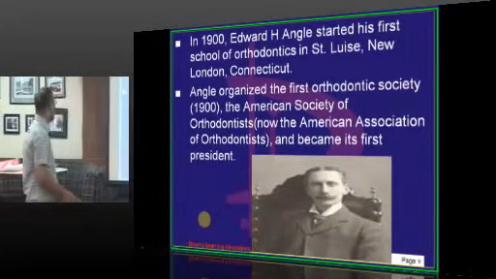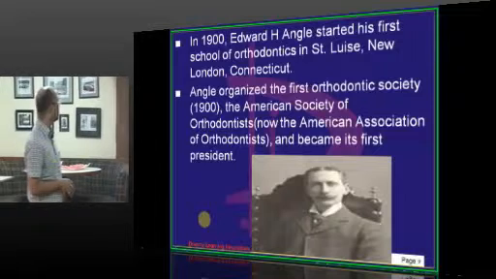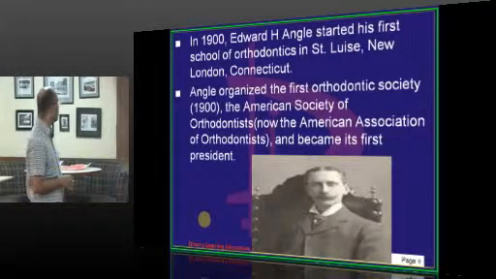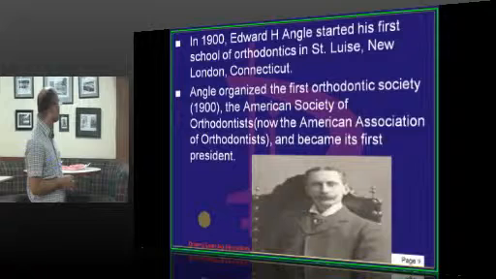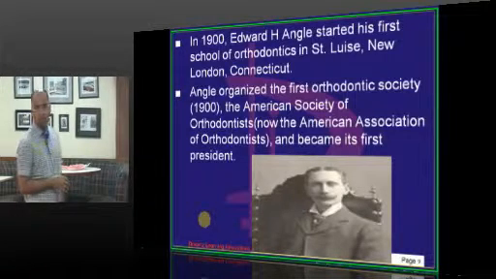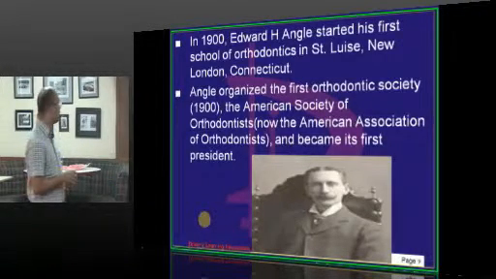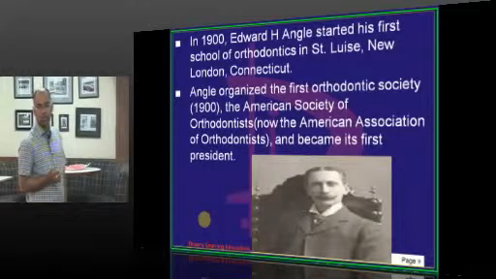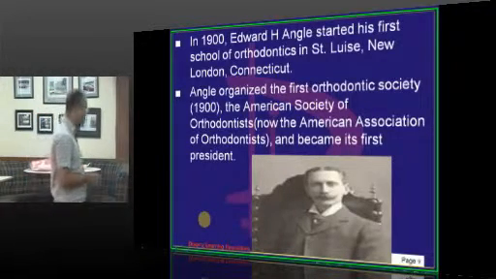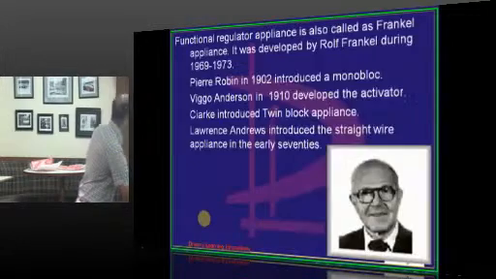In 1900, Angle started his first school of orthodontics in St. Louis, and he organized the first orthodontic society, that is the American Society of Orthodontists. Later it is called AAO, that is American Association of Orthodontists, and he was the first president of AAO.